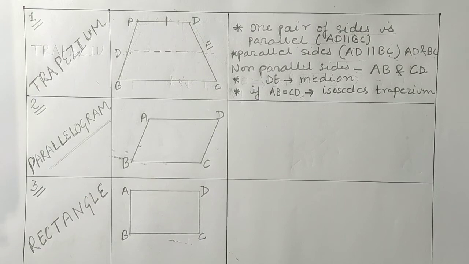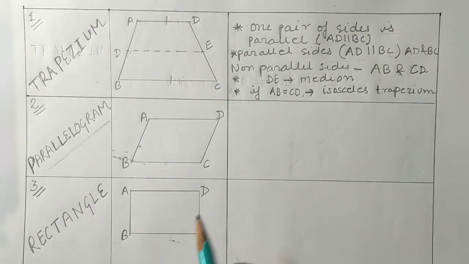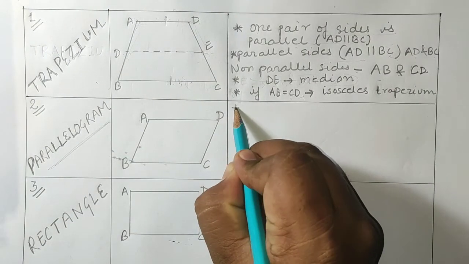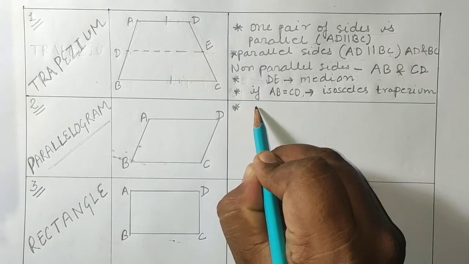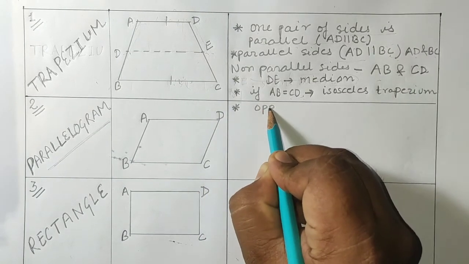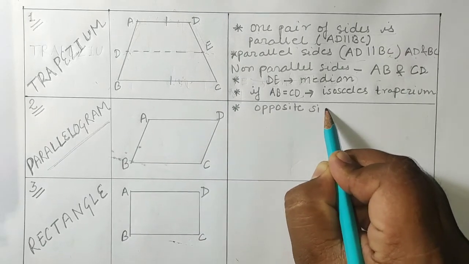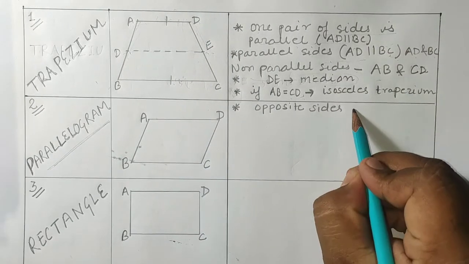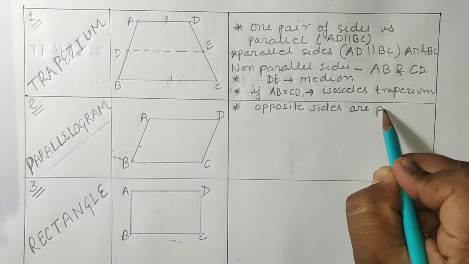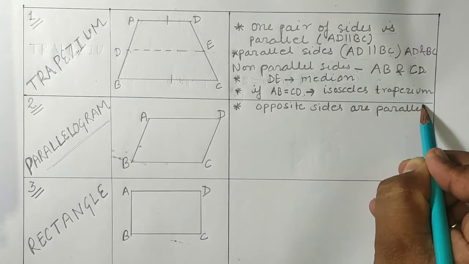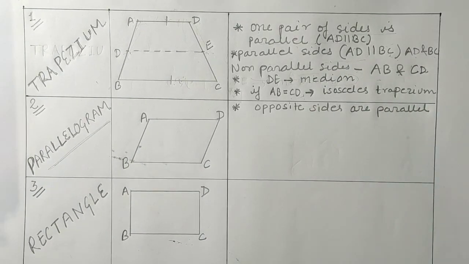That if in a quadrilateral opposite sides are parallel, then that type of quadrilateral is known as parallelogram.